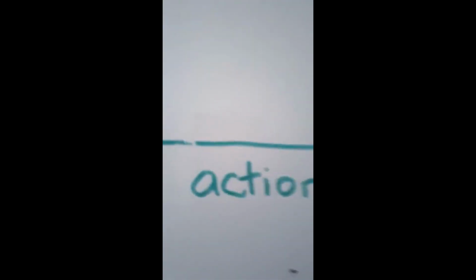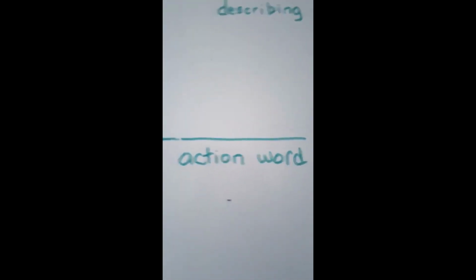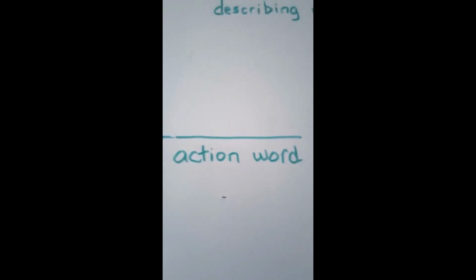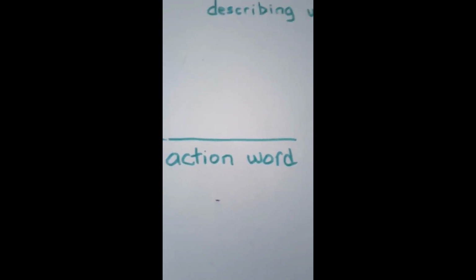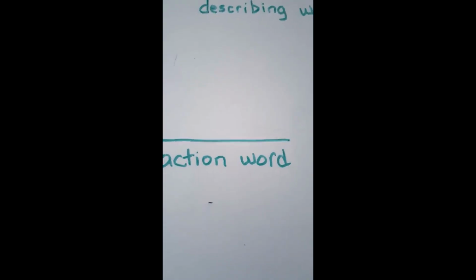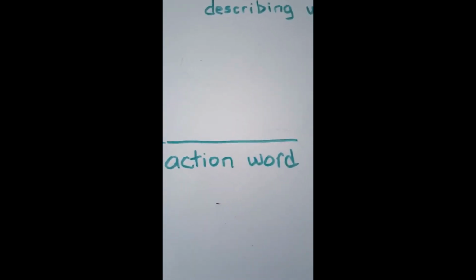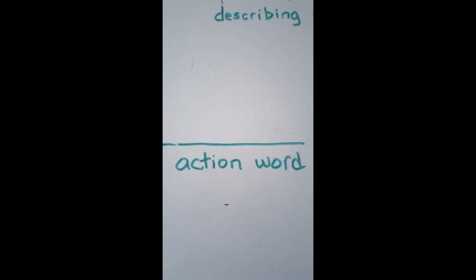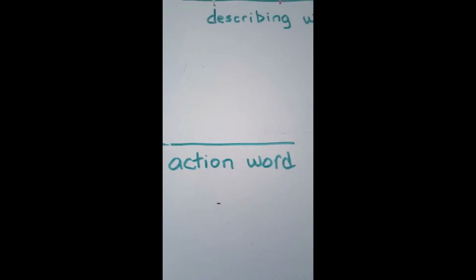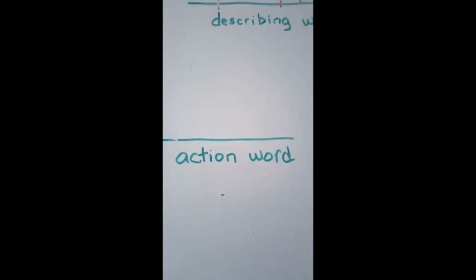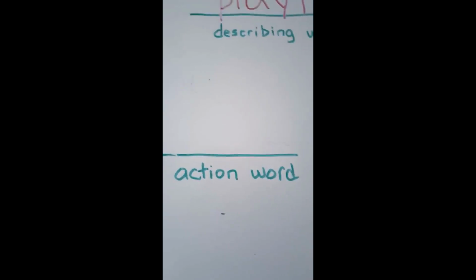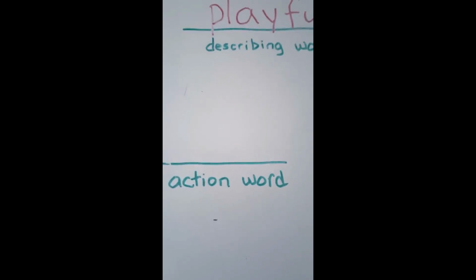Okay, the next line in our poem, there are 3 words in these, and these are action words. And a good way to remember what an action word is, it's a doing word, something that you're doing, but they often end in ing. So we're talking about words like running and jumping and playing. So those are the kinds of words that you want.